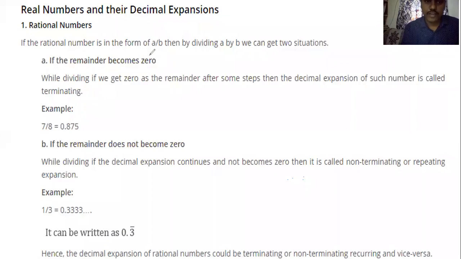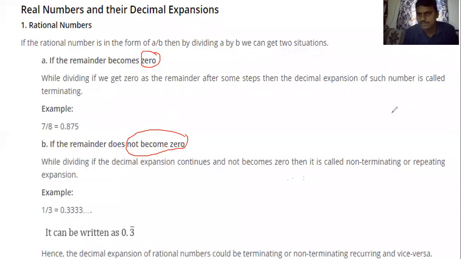If the remainder is 0, there is no problem.